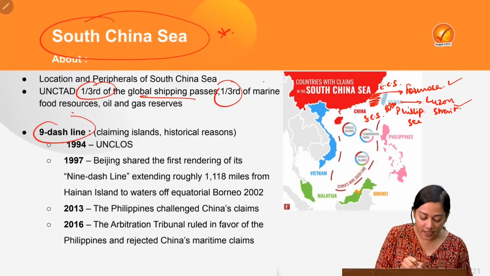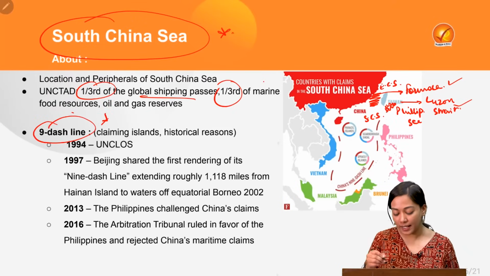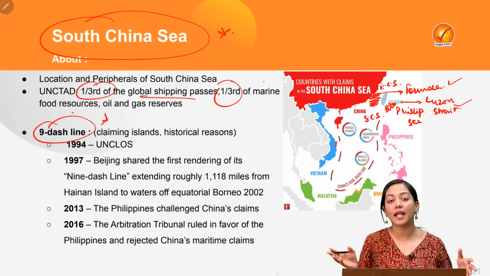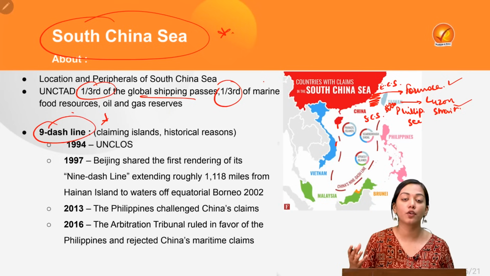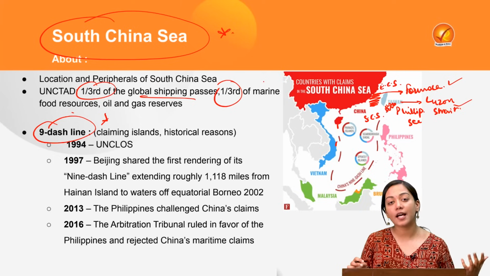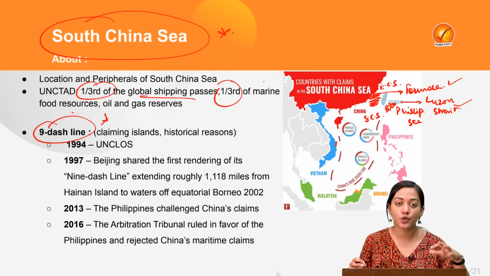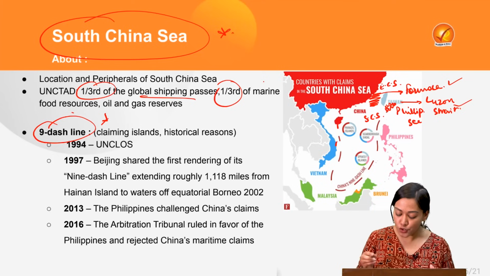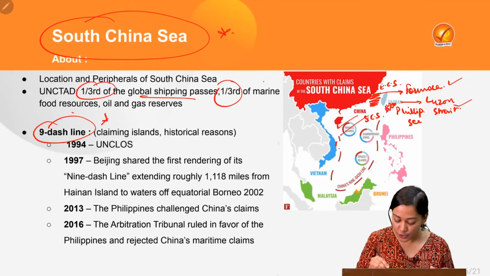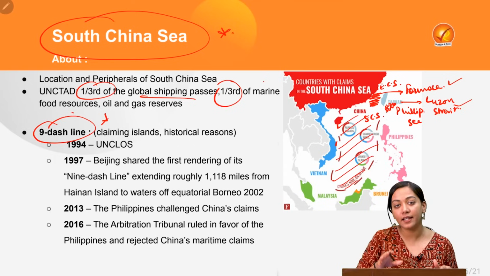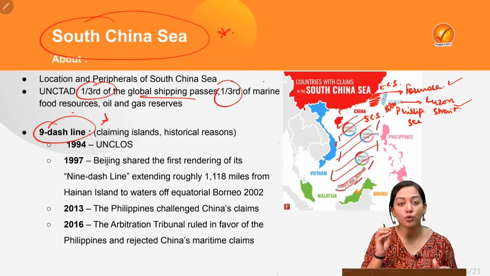Now, the conflict starts with the story of the 9-dash line. The 9-dash line is basically that territory within which China claims more than 90% of the area, claiming that it has some historical advantage and its history associated with this region. So China claims the majority of the maritime territory inside the 9-dash line. Is it approved by UNCLOS?